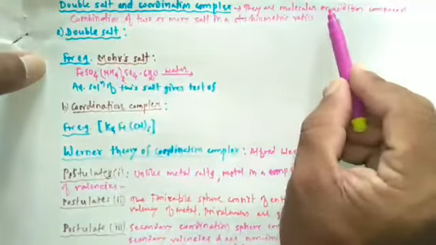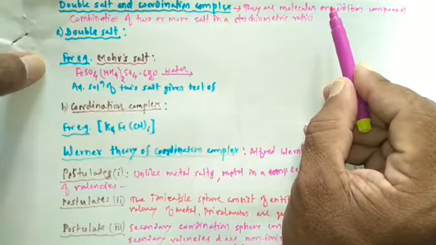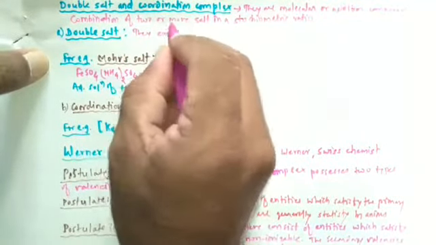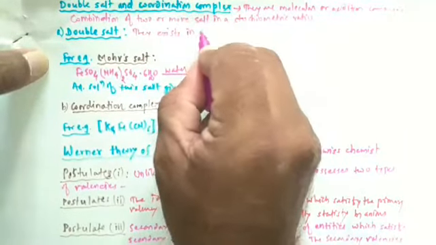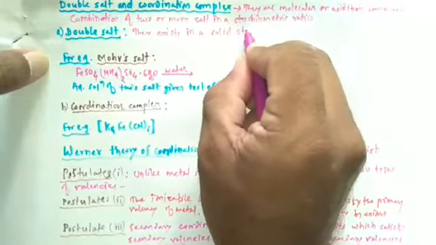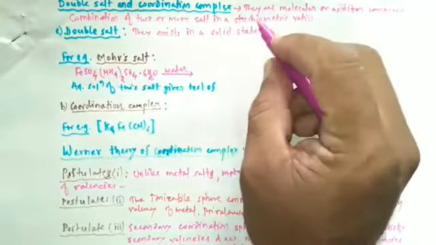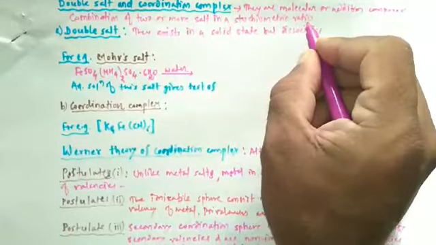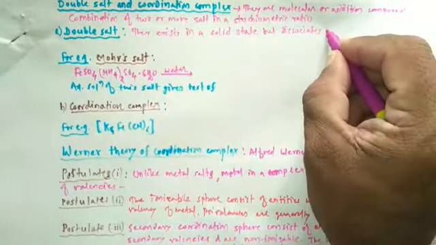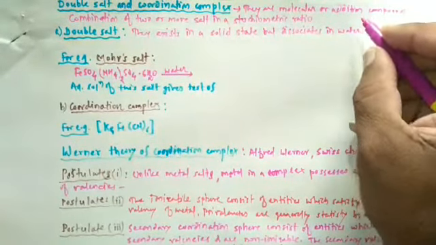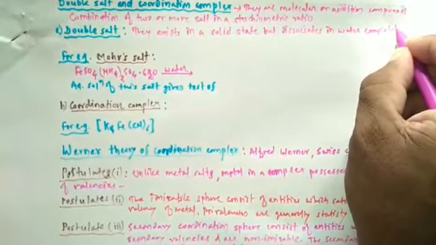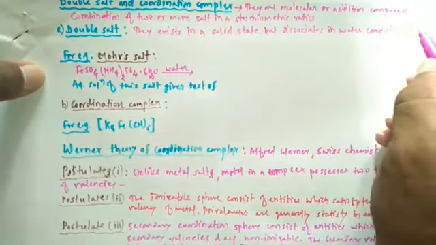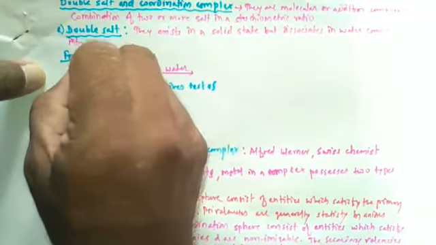Double salt, they are molecular or addition compounds, and they exist in a solid state, but dissociate in water completely into simple ions.